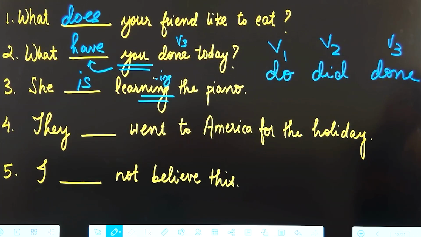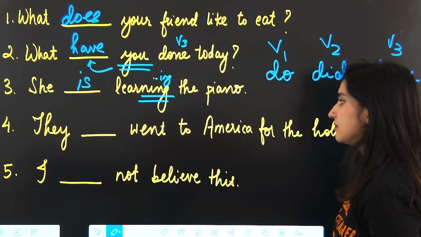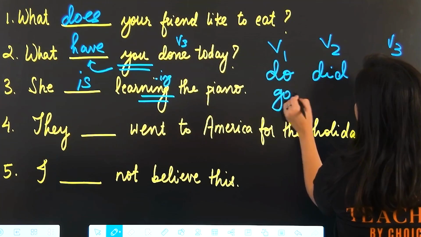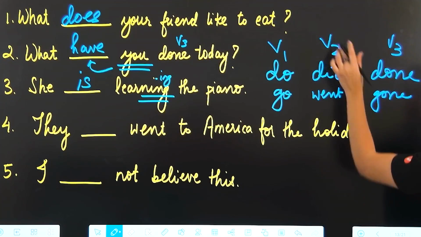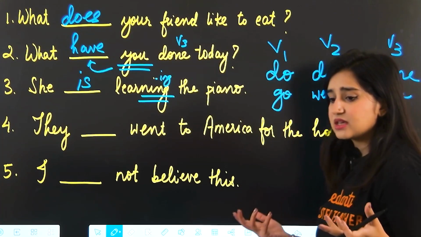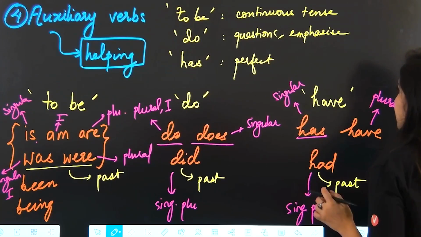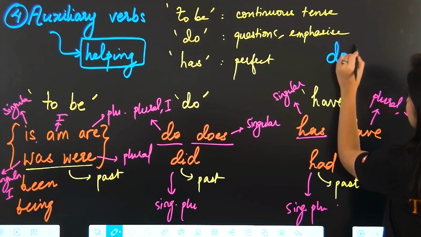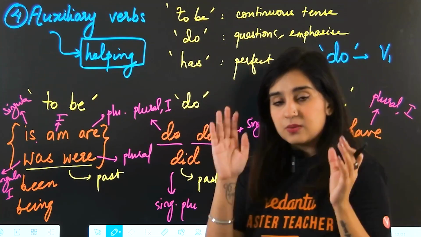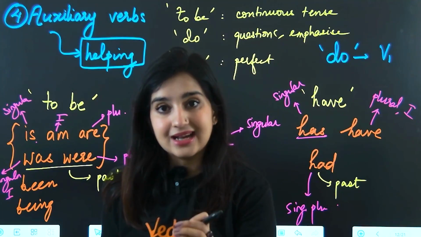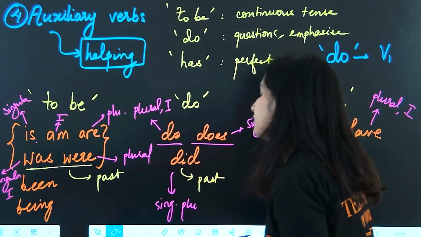Next, they blank went to America for the holiday. Do we need a helping verb here? They went, go, went, gone. So it's not the V3, we are using the V2. It's not the ing form, we're not asking a question. If we use a form of do, another very important thing, whenever we have a form of do, we always use the base form of the verb after it. Whenever we have do, did or does, after that we can only use the base form of the verb, the V1 form of the verb, right?